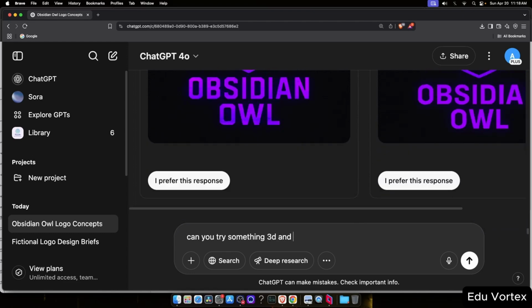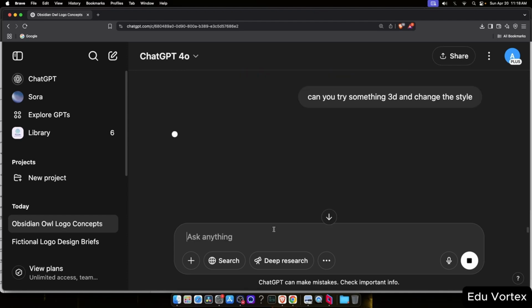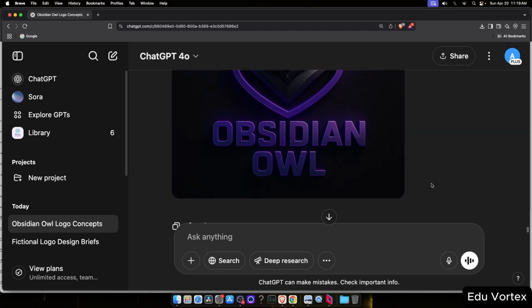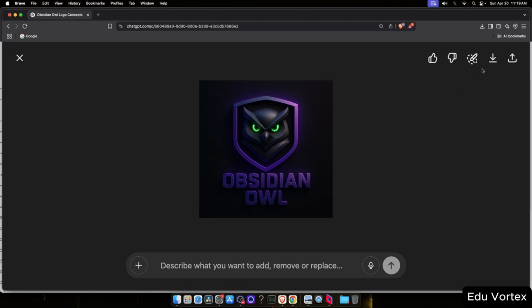Adding 3D elements can give your logo more presence and make it feel more dynamic, especially for digital platforms or presentations. It's now working on the 3D style. This one might take a little longer, but it's worth the wait. Alright, the 3D logo is done, and it looks amazing. I'll download this as well.